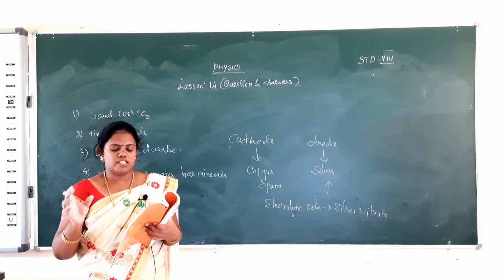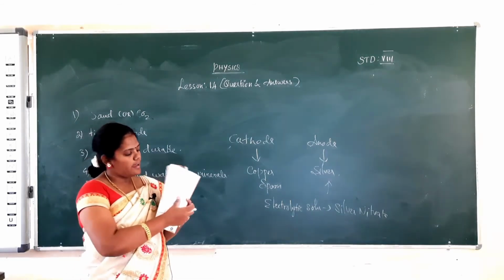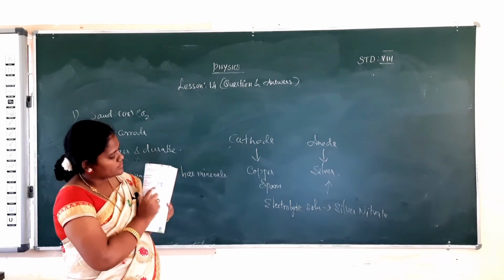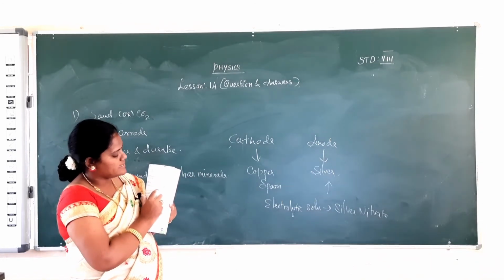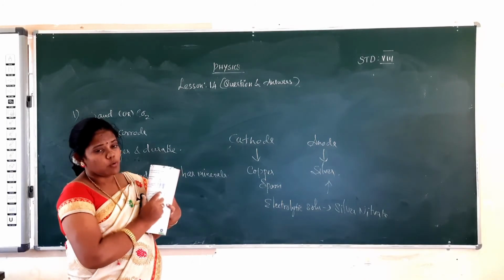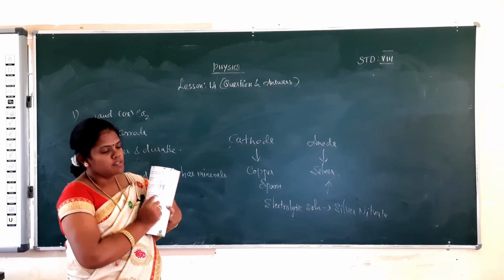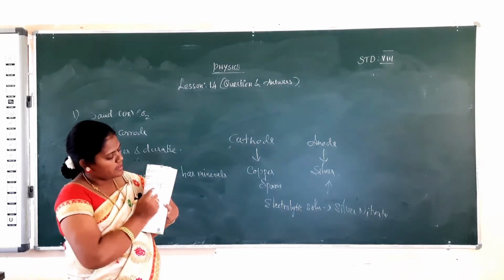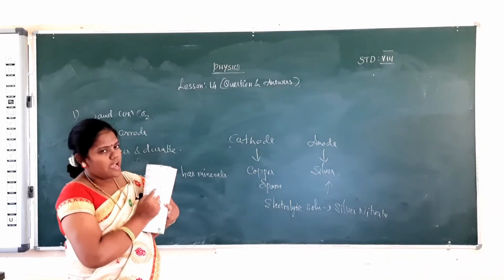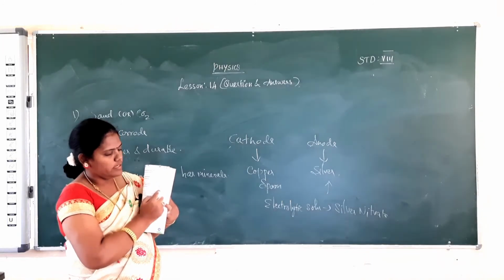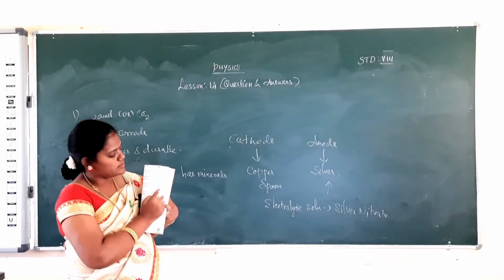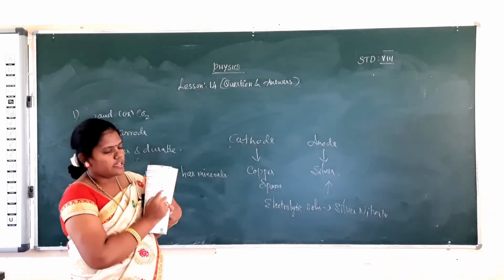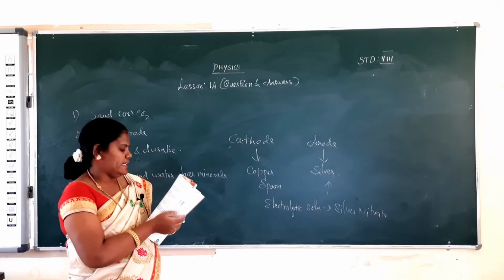In your book there is one picture having a spoon as the cathode and a copper plate as the anode. What process is used in this picture? The process is electroplating. This is the anode, this is the cathode. The anode dissociates into the liquid and passes on to the cathode, and the anode metal is coated on the cathode metal. This is called electroplating.